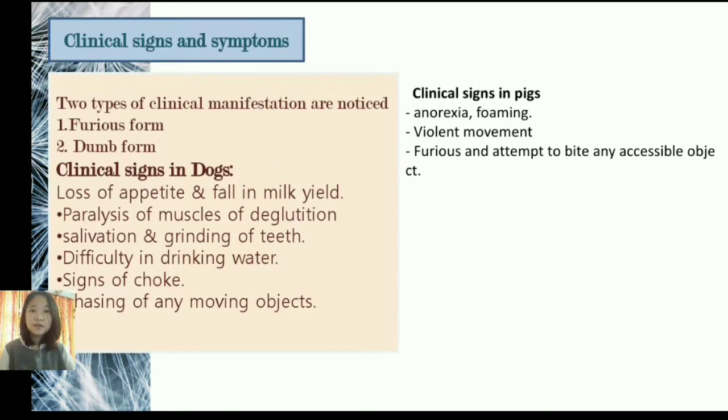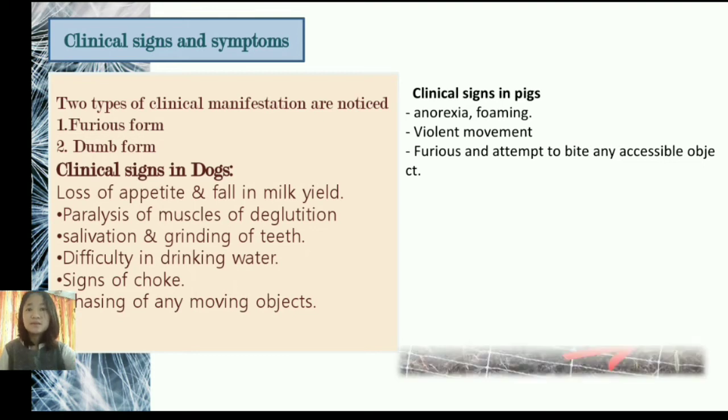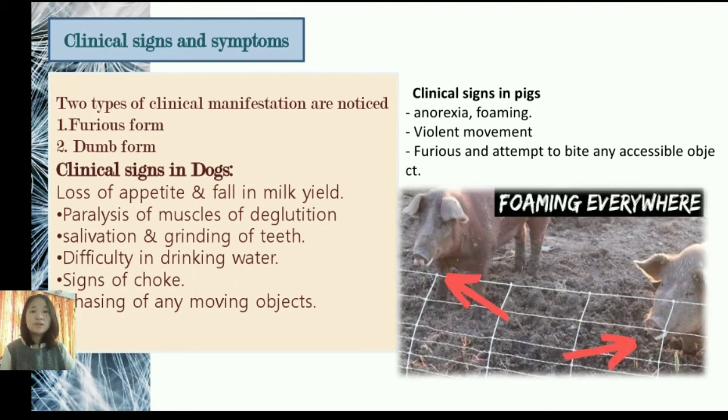Now, the clinical signs and syndrome. The clinical signs are usually manifested in two forms: the furious form and the dumb form. As a whole, in general, the clinical signs in dogs include loss of appetite, fall in milk yield, paralysis of the muscles around the jaw, the face, and also the neck. Their vocal cords also become paralyzed, with salivation and grinding of teeth, difficulty in drinking water, signs of choking, and chasing of any moving objects.